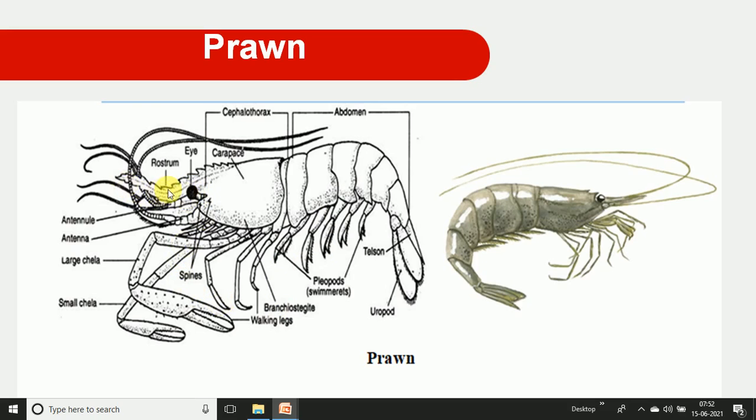Then there is the rostrum. It bears the antennae, and they also have large legs with chelae, which help in grabbing prey. And the pleopods are the swimming organs found there. We can see the actual picture of the prawn, how it looks.